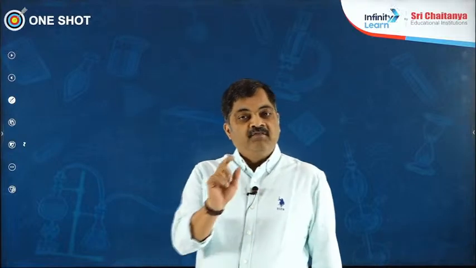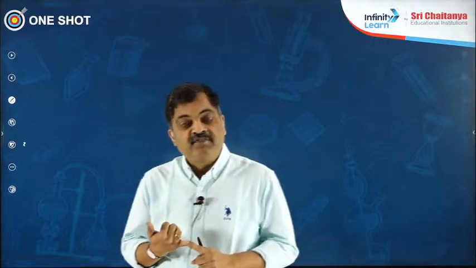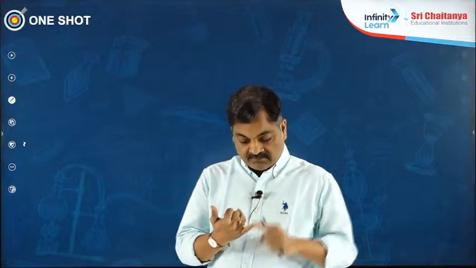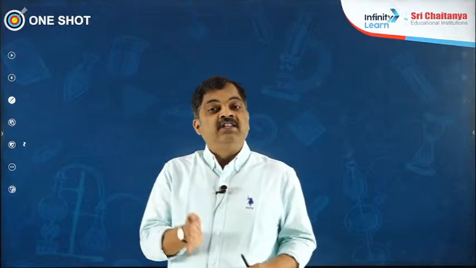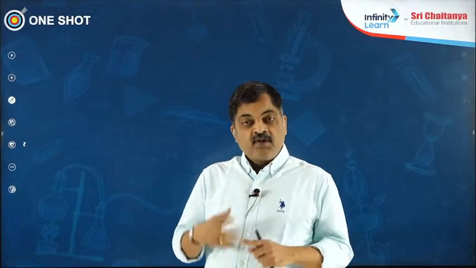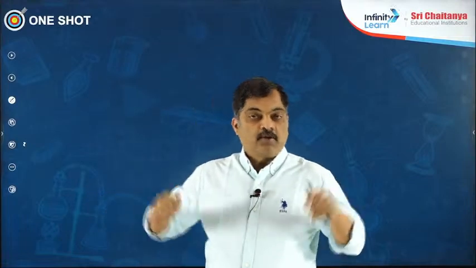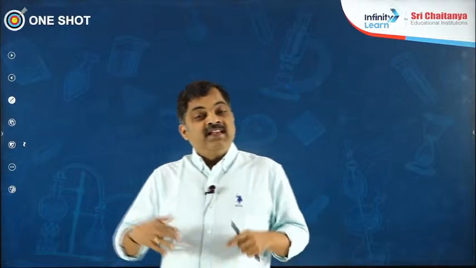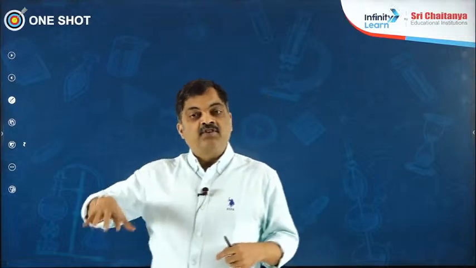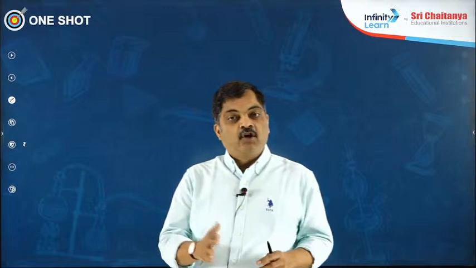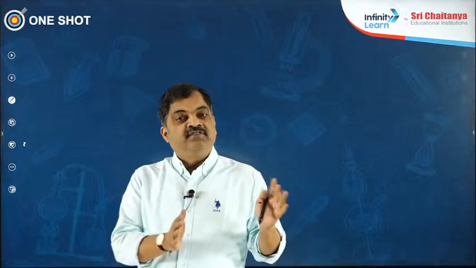The first point here, we'll talk about the characters of growth. What did you study in the living world? 1. Growth is not a defining feature because it is observed even in non-living. 2. Growth is absent in dead. 3. Growth in plants is indeterminate thanks to apical meristems. 4. Growth in animals is determinate. After some time, the growth is going to cease or stop. 5. Growth is external in non-living things. Growth is internal in living things, intrinsic. And the two twin characters of growth are increase in mass and number.